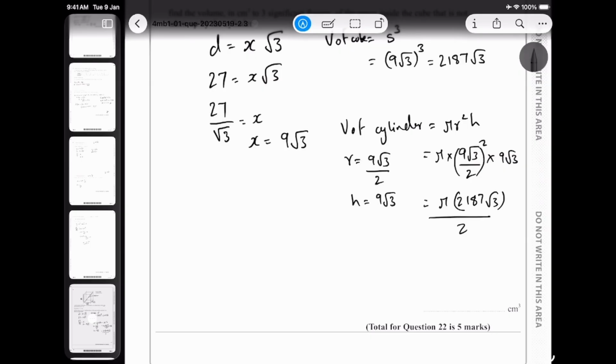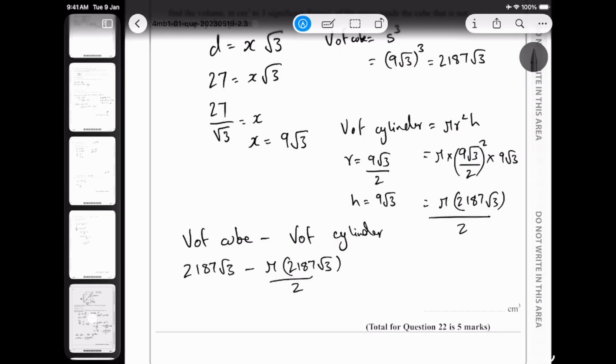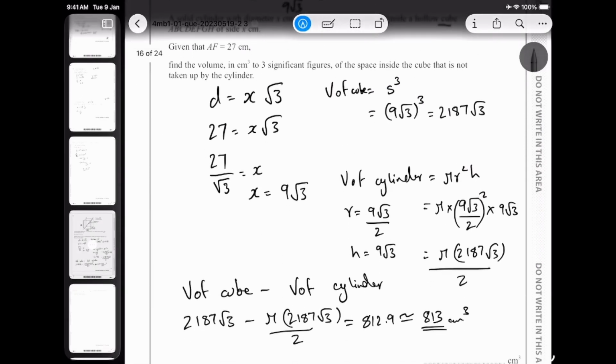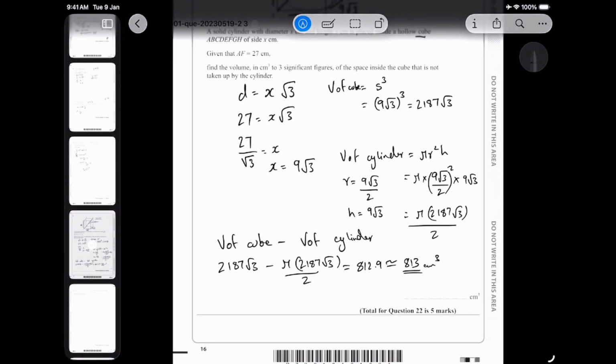So this is the volume of the cylinder, so what we do is volume of cube minus volume of cylinder. All right, so the volume of the cube is 2187 square root of 3, minus pi 2187 square root 3 divided by 2. Now you will get something in your calculator as a decimal, about 812.9 ish, and then you can round that off to 813, and that is your answer in centimeters cubed. All right, that is your final answer for that. Did we miss anything? No, we did not. Are we correct? Yes, we are correct.